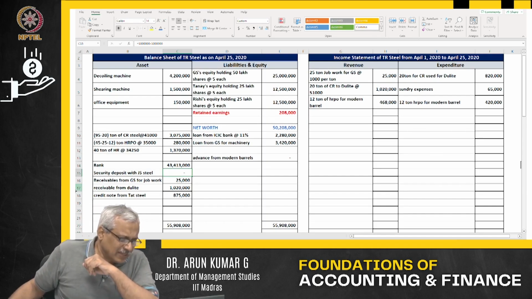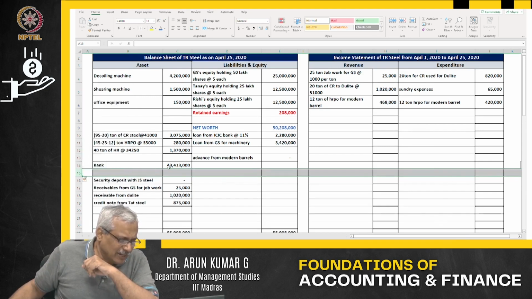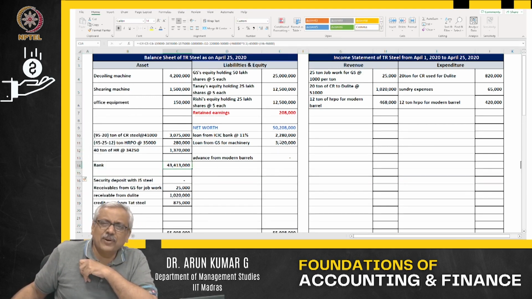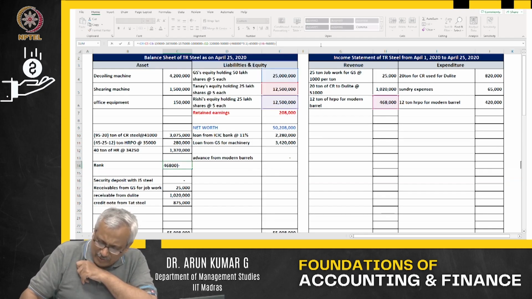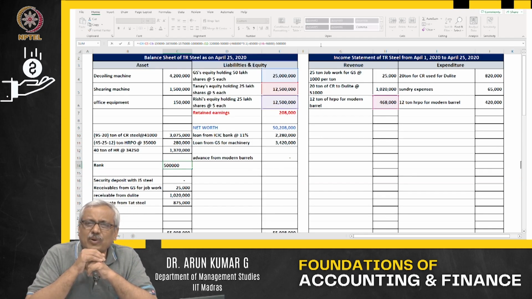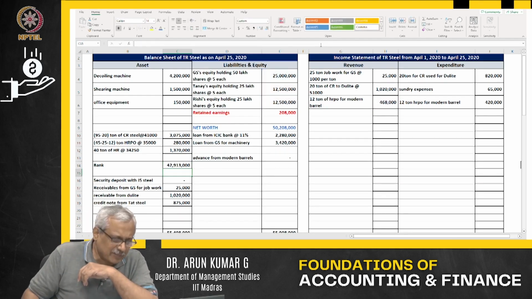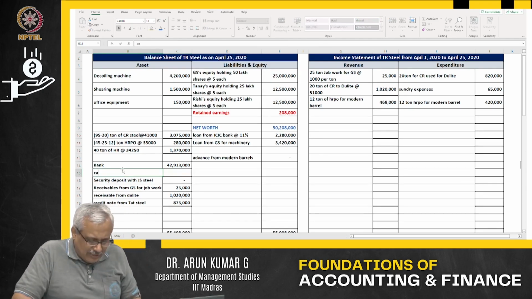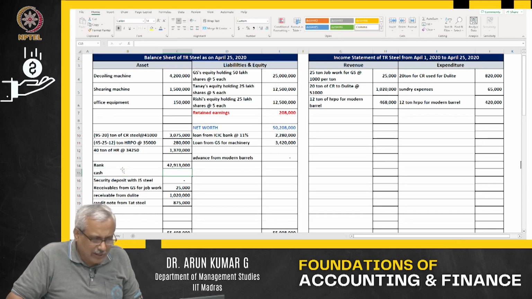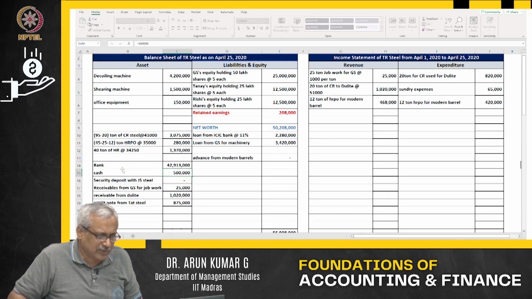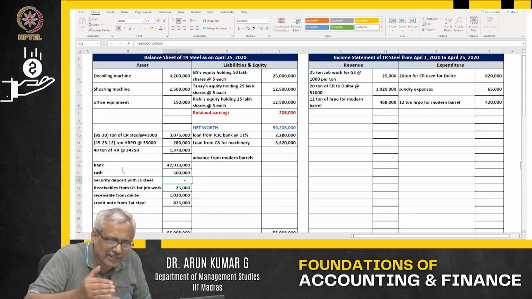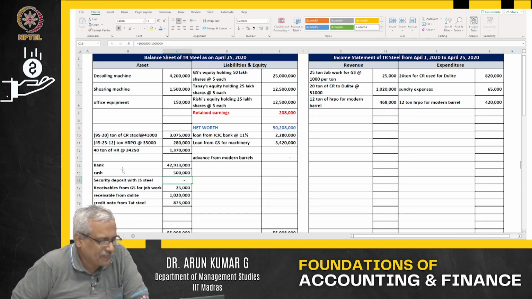So, what is happening? You had about 43 lakhs in the bank out there. You are withdrawing money from the bank to the extent of about 5 lakhs. So, bank balance goes down, asset getting impacted. That money what you have withdrawn is sitting in the form of cash in your cash box out there. So, asset is getting impacted again. That is all that happens, nothing beyond that.